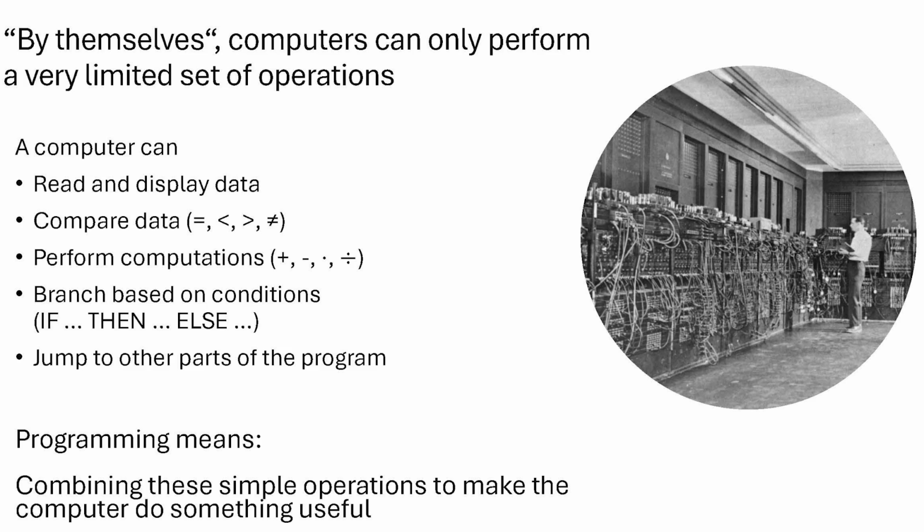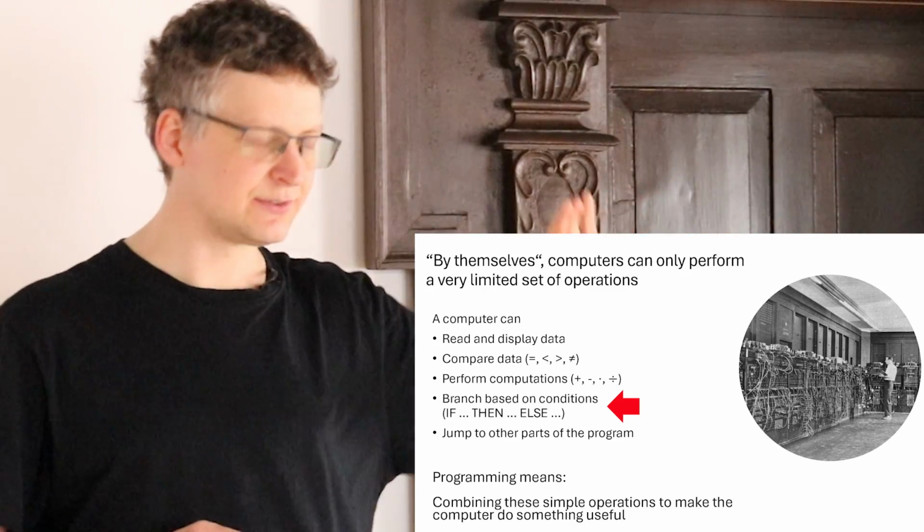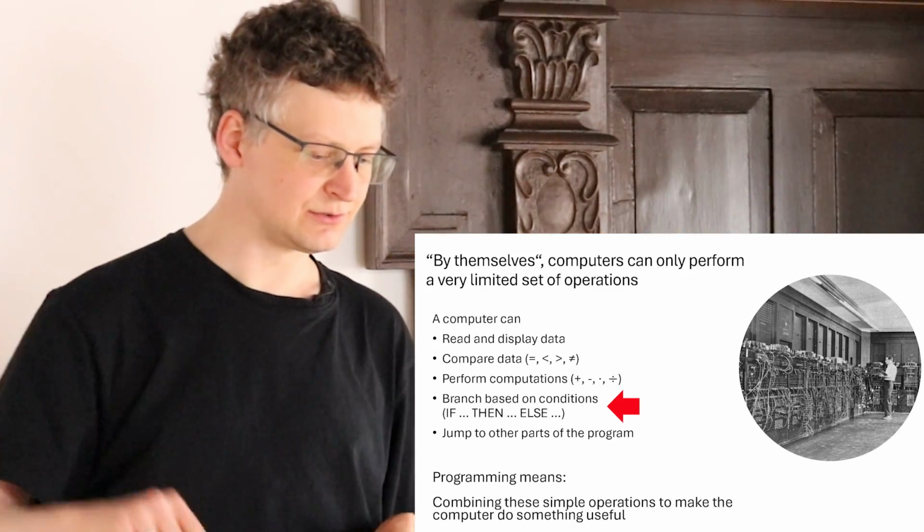Before we go into the actual coding of this game, let me tell you what programming is actually all about. The fundamental issue of programming is that computers are kind of stupid, so they can only do very simple operations. They can calculate with numbers, they can do addition and multiplication and division and so on, and they can compare different objects. Like if you have two numbers, you can ask, are these numbers equal, or is one less than the other, or something like this. And then you can do different actions depending on the result of such comparisons. So you can say, if x is less than y, then do this and this, and if x is bigger than y, then instead do something else.